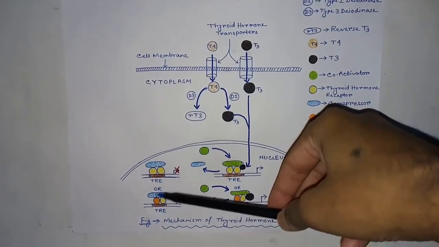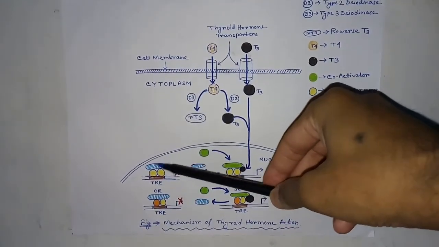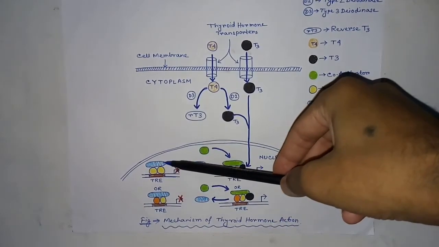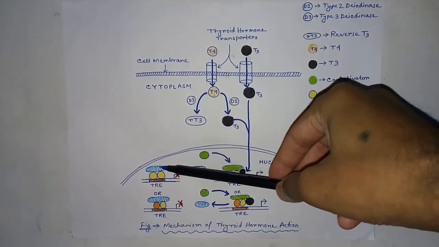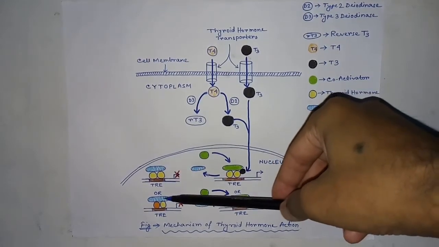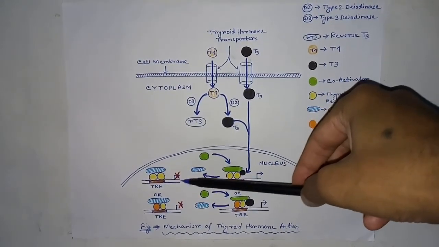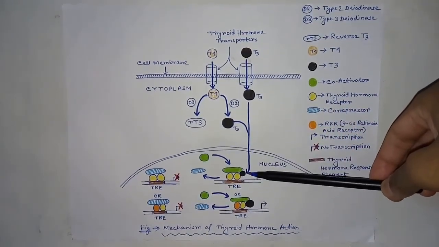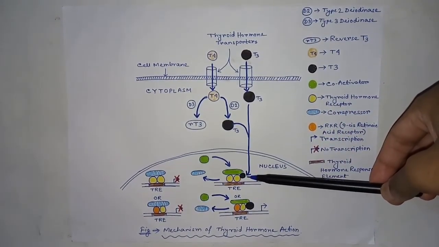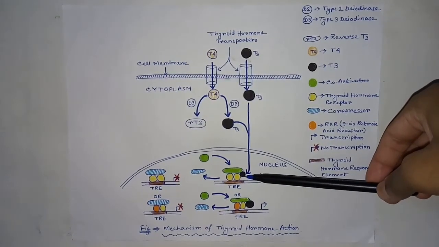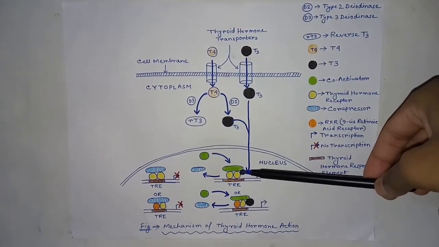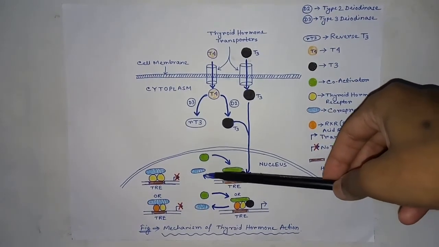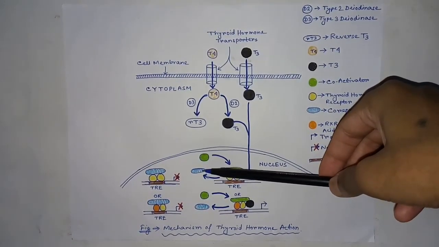In absence of ligand, the activity of this homodimer or heterodimer is suppressed by binding of a co-repressor. Ultimately, there is no gene expression. But when T3 enters into the nucleus and binds to the ligand binding domain of thyroid hormone receptor, conformational changes occur and the co-repressor is dissociated.